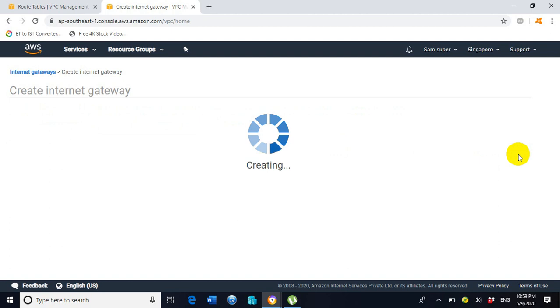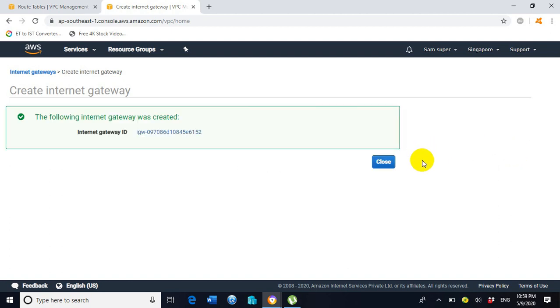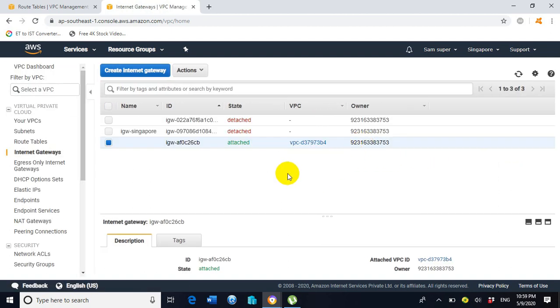Let's click on create. Wow, so it has been created successfully.